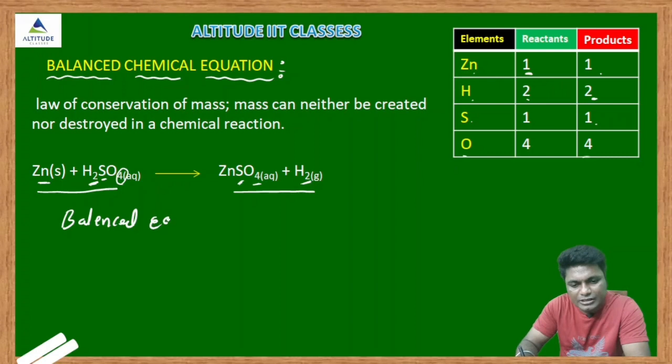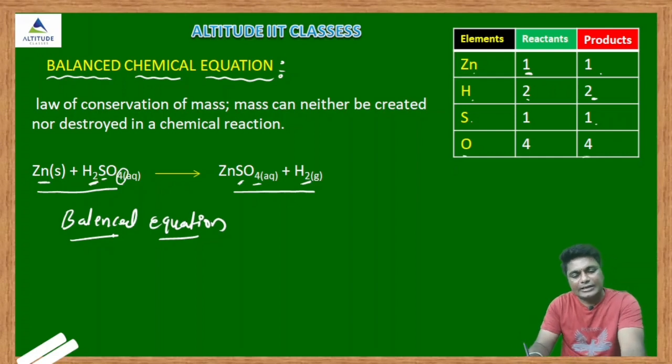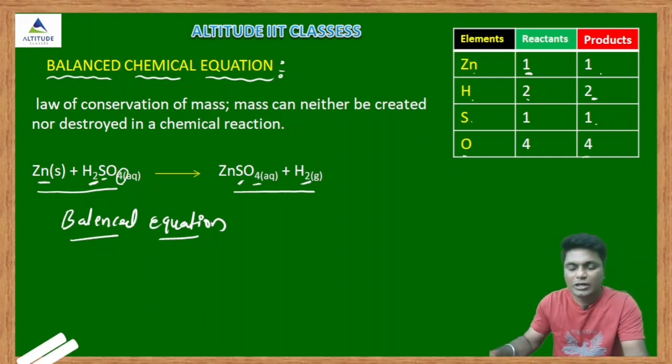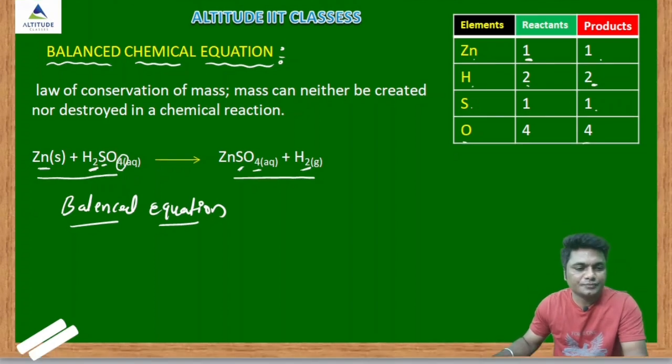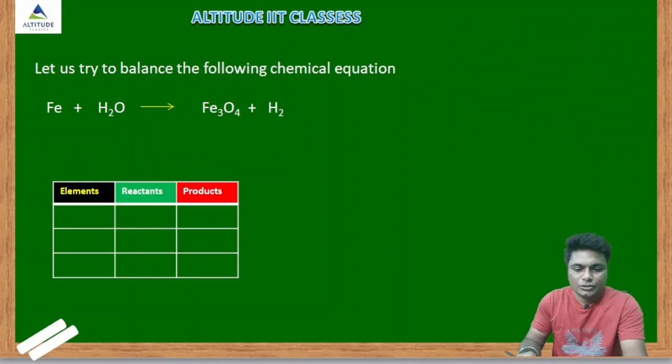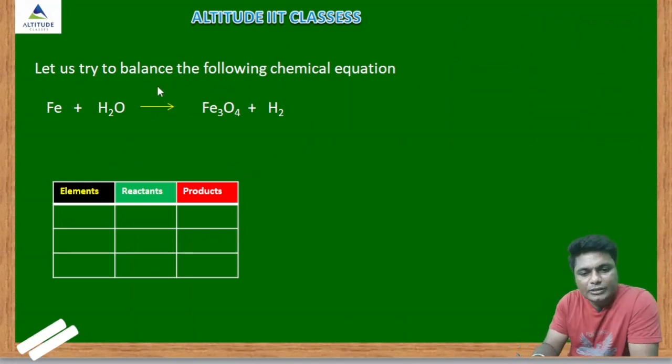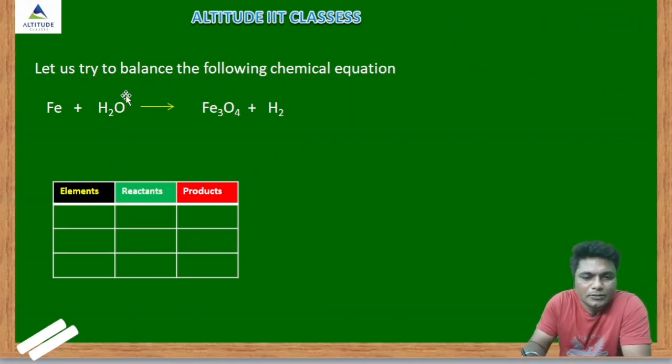Yeah, balanced equation. Clear, guys? Okay, let's see some unbalanced examples, and we will balance them and see how the equation is balanced. See here. Now let us try balancing the following reactions here.